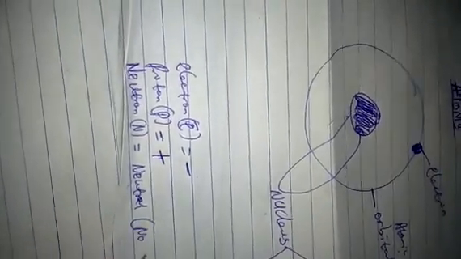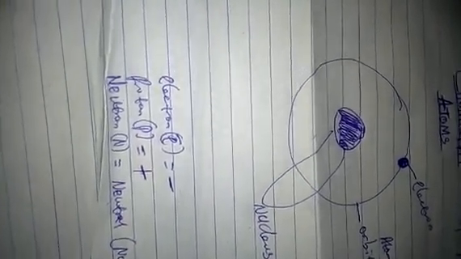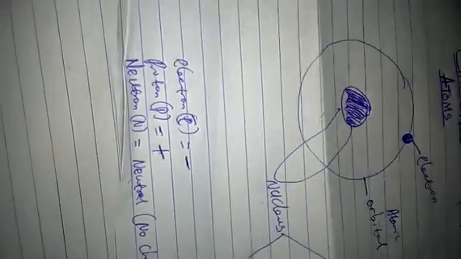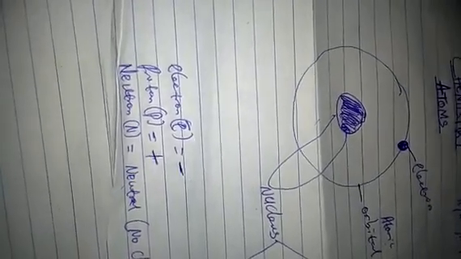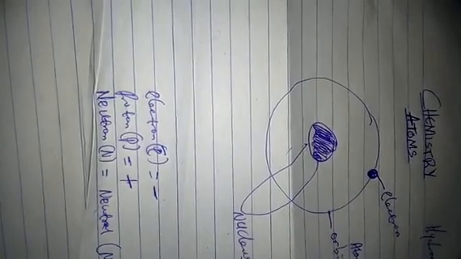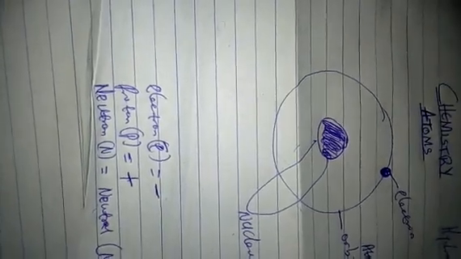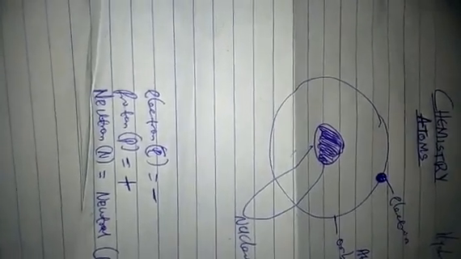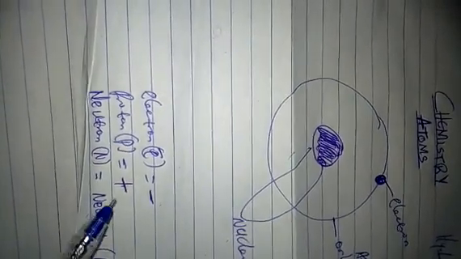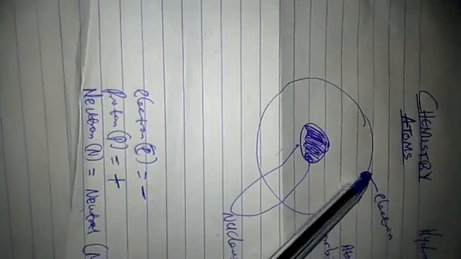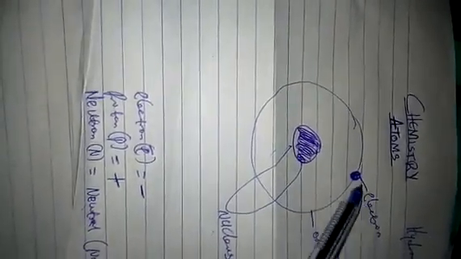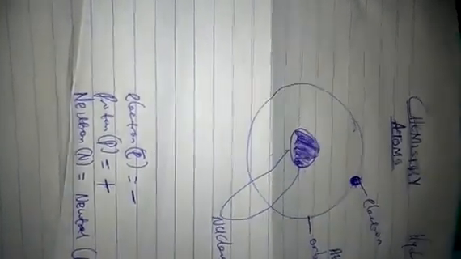When we say that it's neutral, it does not have any charge, meaning that the neutron is neither positive nor negative. Now what happens because of this? We notice that the electron is negatively charged and the proton is positively charged. And we know that according to the laws of physics, opposite charges attract. So positive is always attracted to negative charge. So there's a force of attraction between the electron here and the proton inside here.